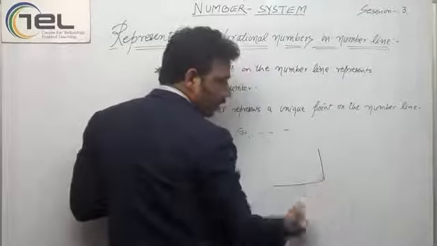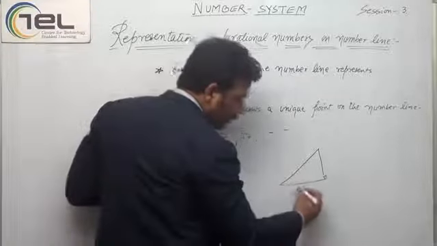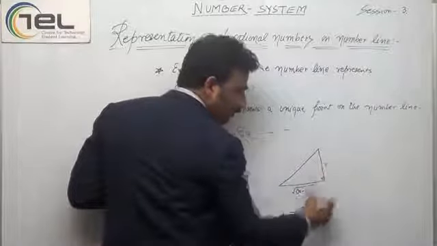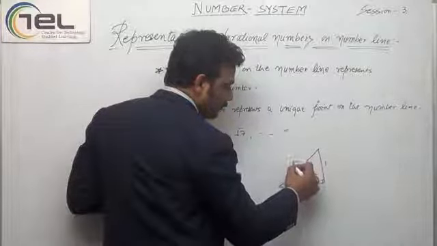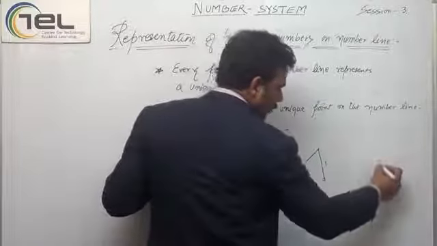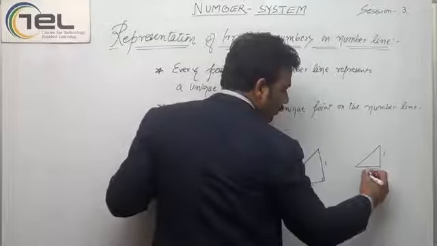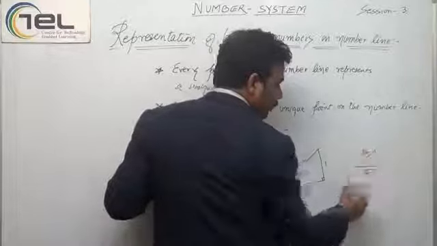If this is a right angle triangle and this is the square root of n minus 1, this is 1, so this is the square root of n. For example, in case of square root of 2, this is 1, this was 2 minus 1, so this is root 2.